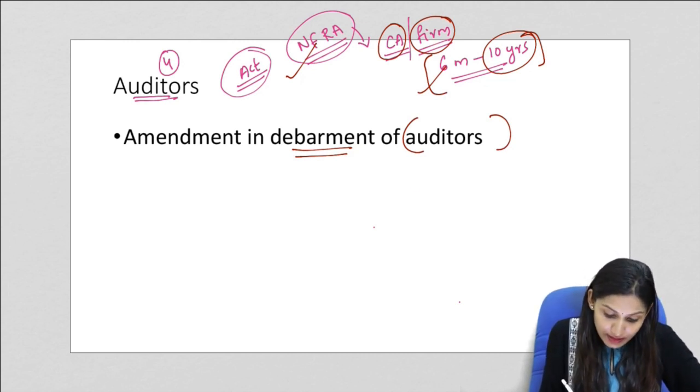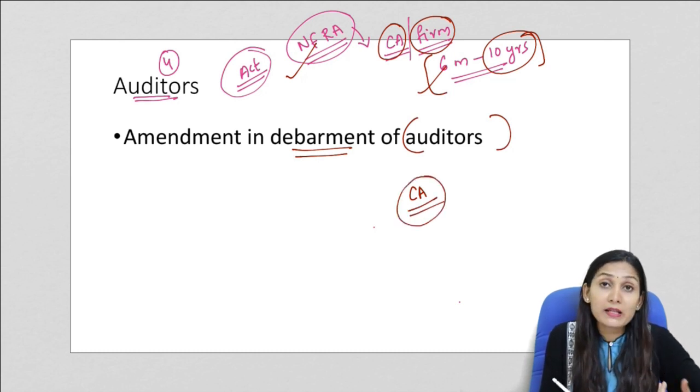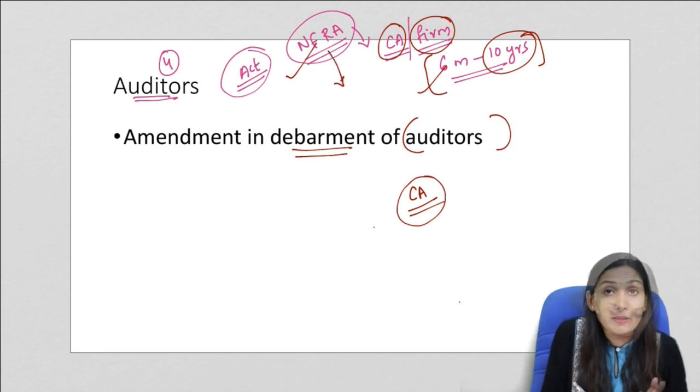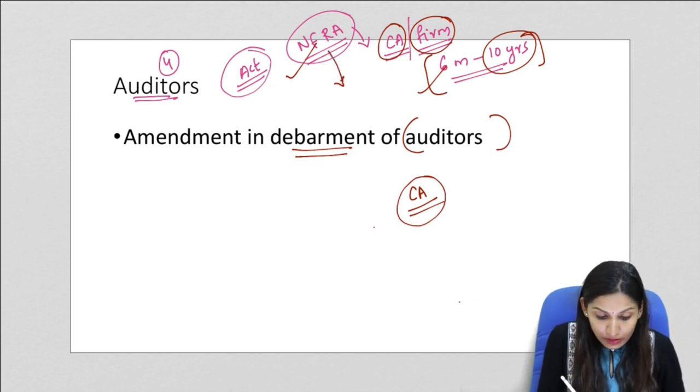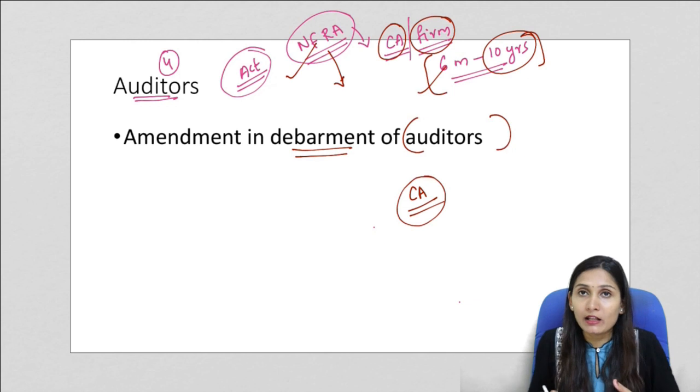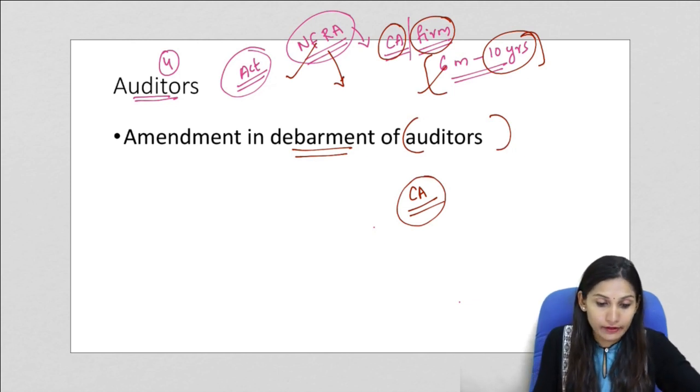Earlier, the chartered accountant or the member or the auditor or the firm itself could not practice for a given period that is given by NFRA. So now this has been diluted in the sense that the bar is applicable only to a particular company. A particular auditor cannot practice in a particular company or in a particular firm.